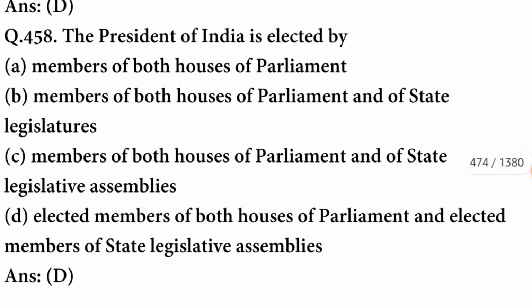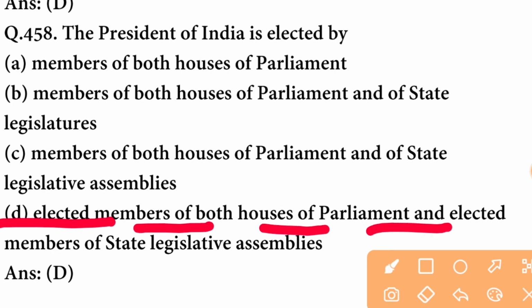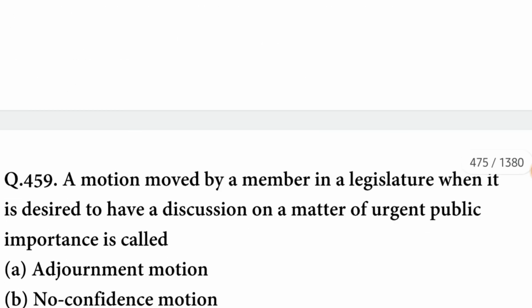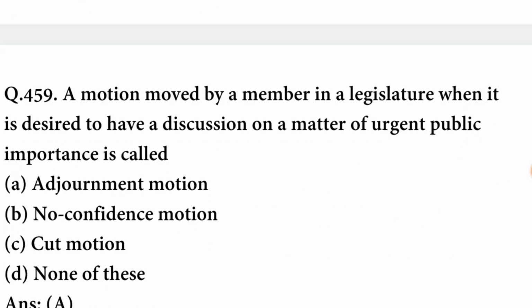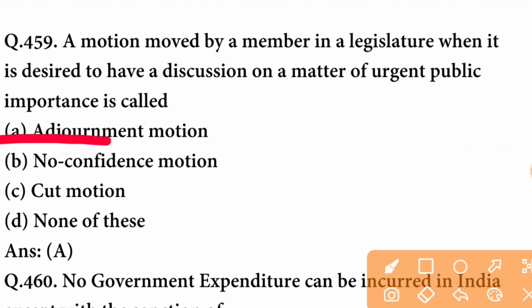The President of India is elected by elected members of both houses of parliament and elected members of state legislative assemblies. The option is correct. A motion moved by a member in a legislature when it is desired to have a discussion on a matter of urgent public importance is called an adjournment motion.